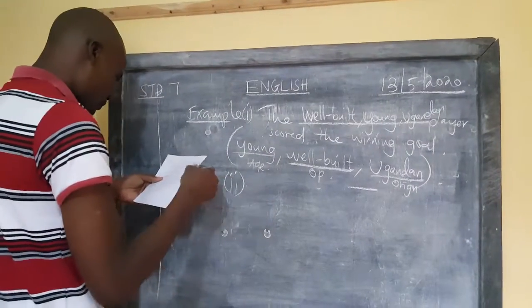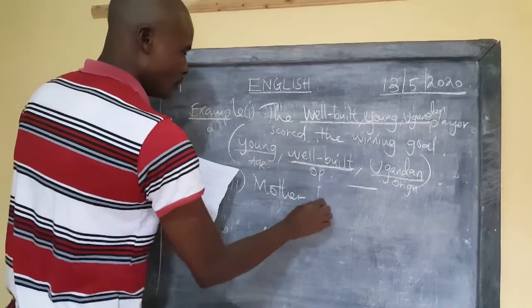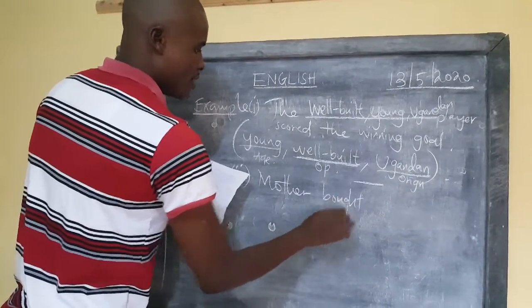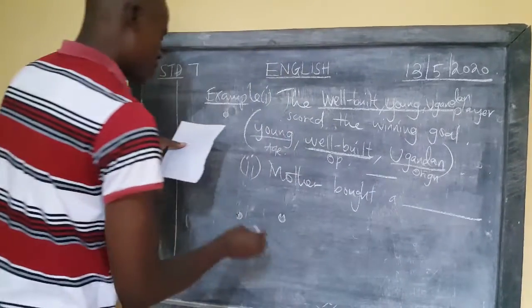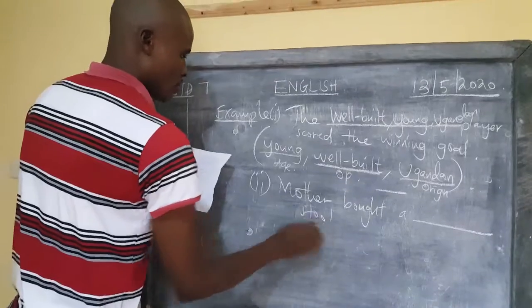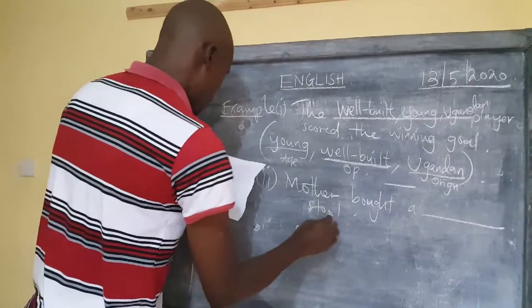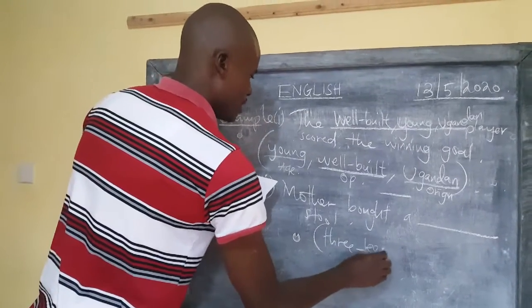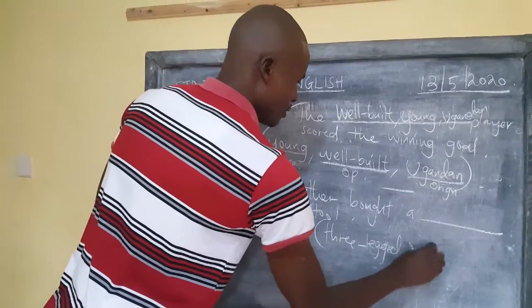Two, we're going to do this. Mother boat, a dash stool. Mother boat, a dash stool. That stool is said to be three-legged, mahogany.